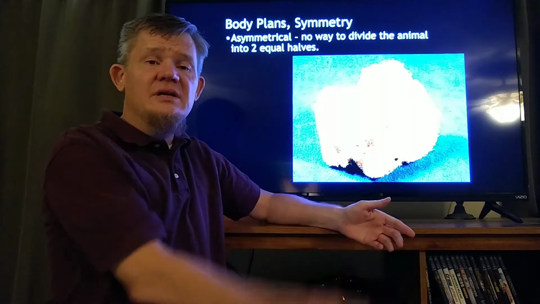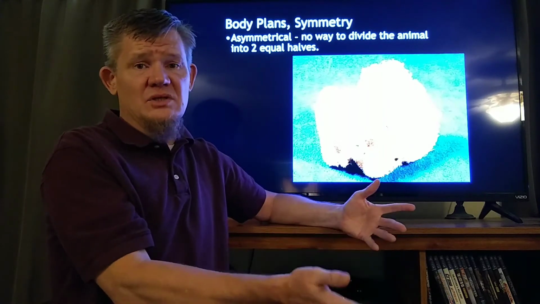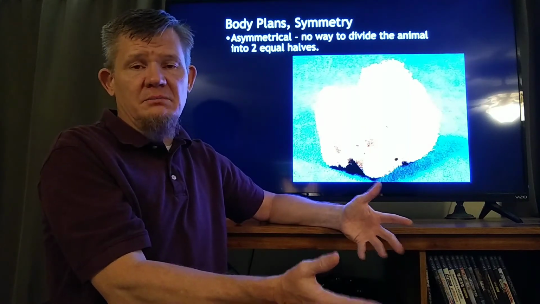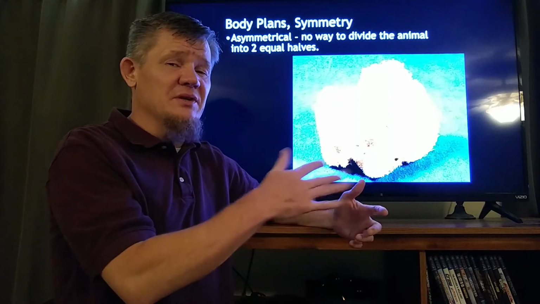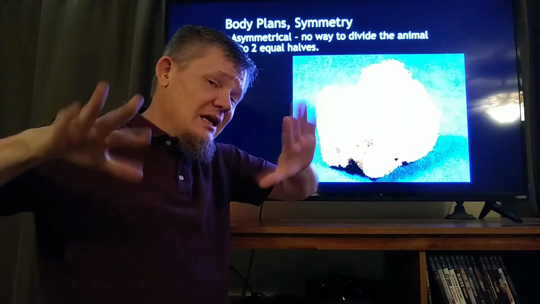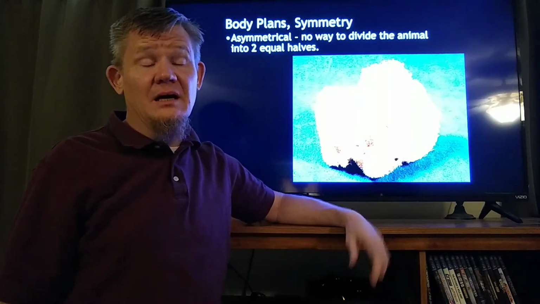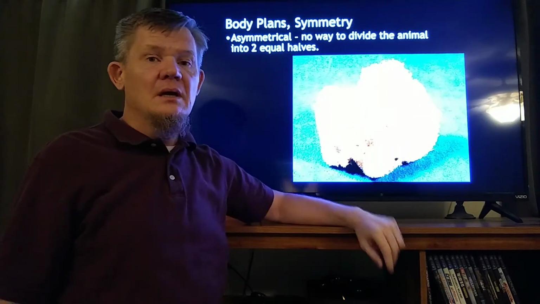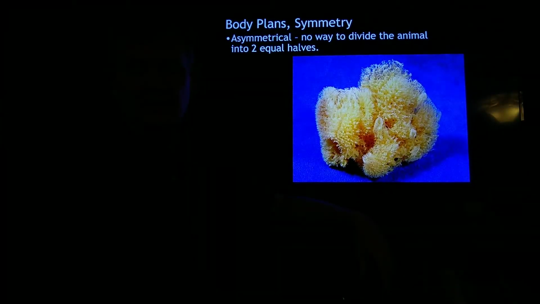Could you cut a tree and end up with mirror images? The answer is no, you can't, because they don't have a strict symmetry like that. Plants are asymmetrical. Animals, sponges specifically, are asymmetrical. There's no way to divide the animal into two equal halves. This is a picture of a sponge. If you go into one of those beauty stores and you buy a natural bath sponge, this is a natural bath sponge. It's an animal.